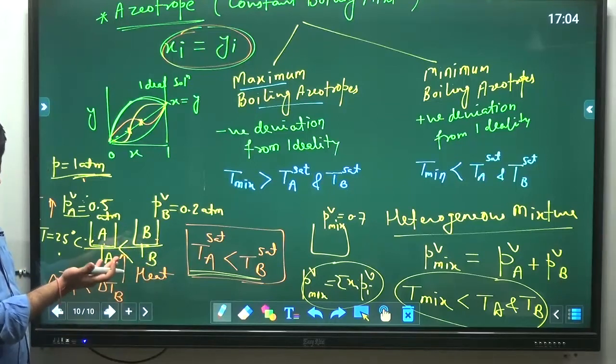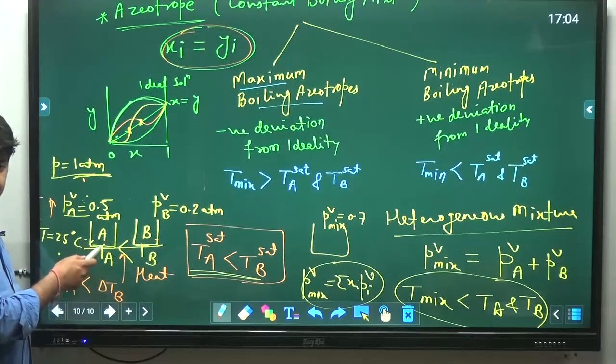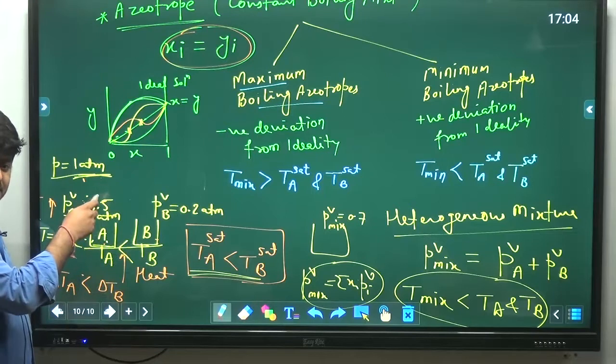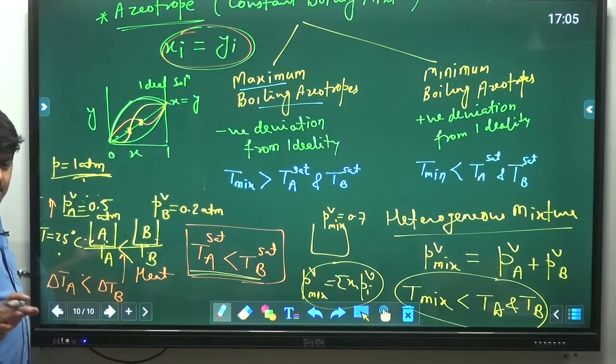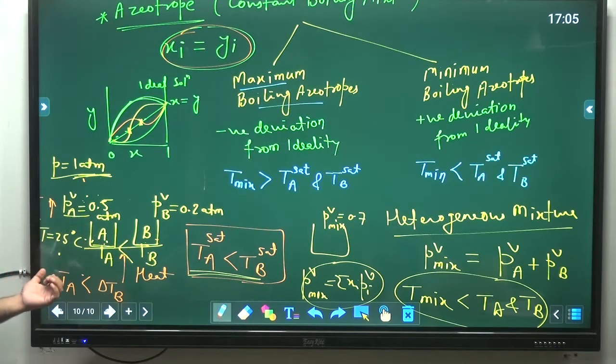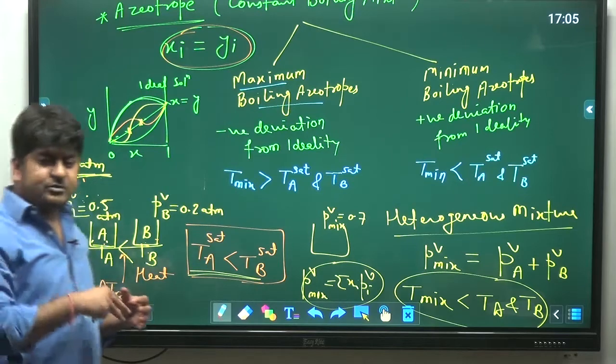If I supply the heat, A will vaporize first and B will vaporize later on. So in the vapor phase, at first I will get the molecules of component A, then B will join.